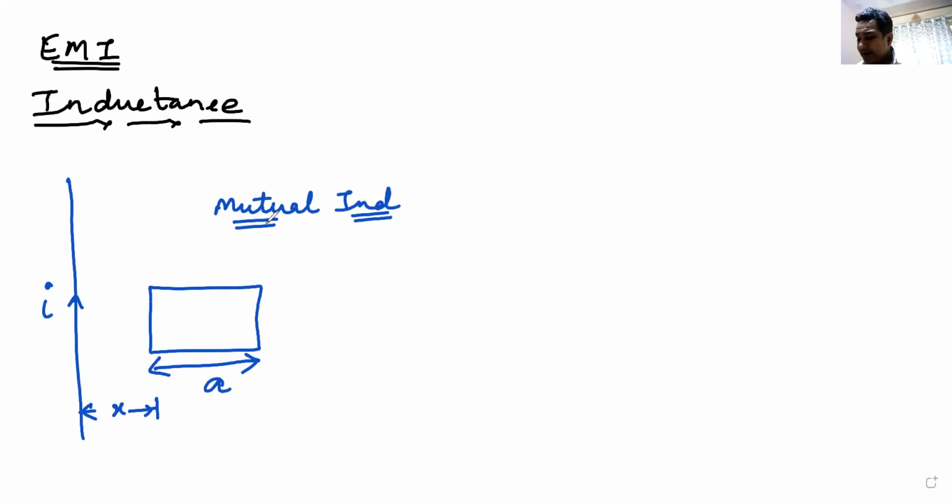An infinite current carrying wire, or an infinite wire. It may not be given as a current carrying wire. It can be just given as an infinite wire. So you have a system of an infinite wire and a square loop. What is the mutual inductance of this system? Can you tell me?